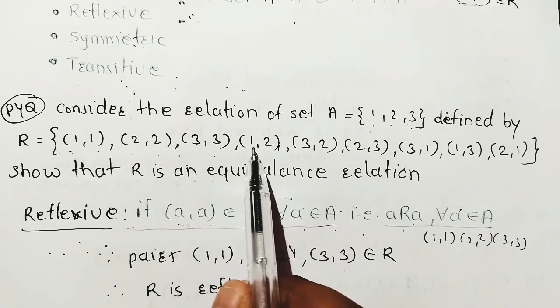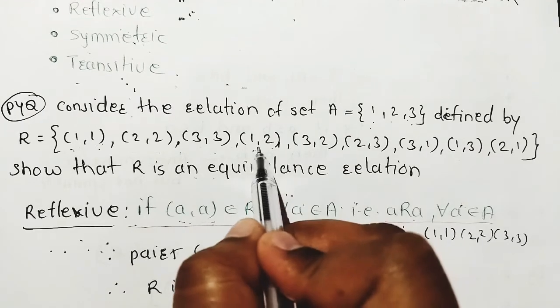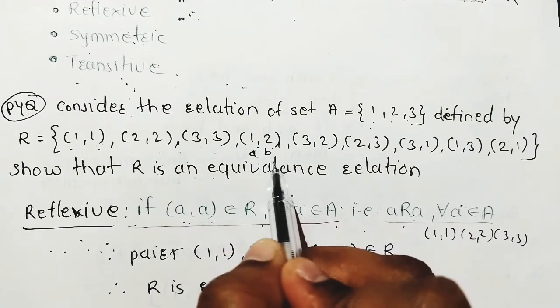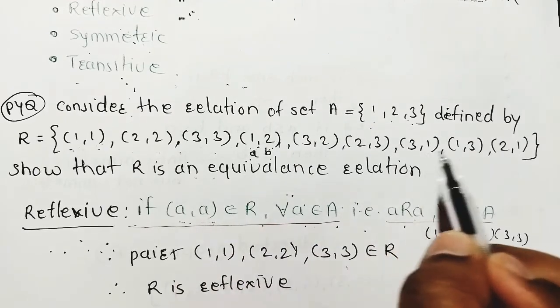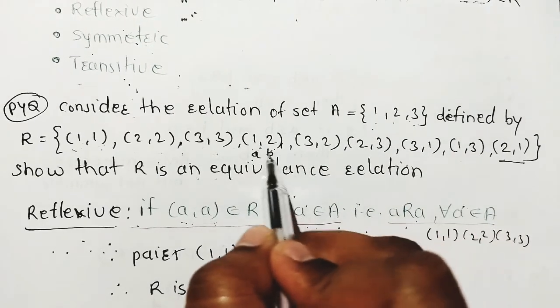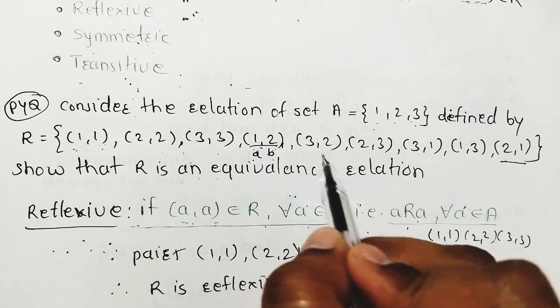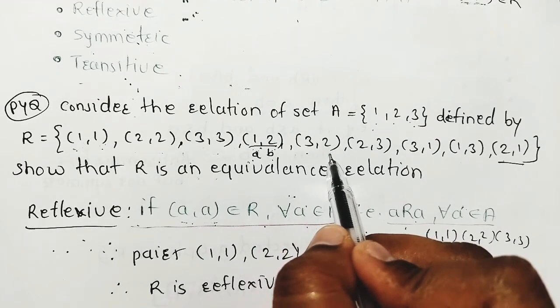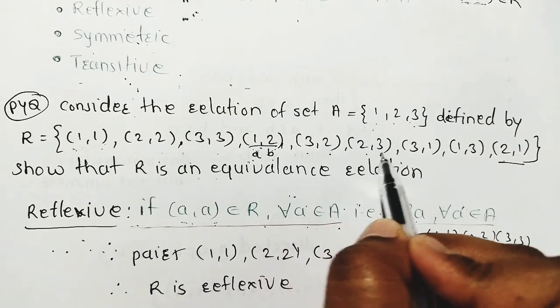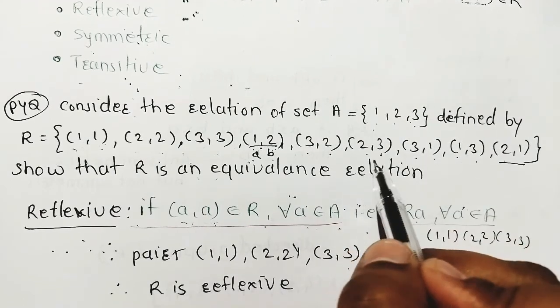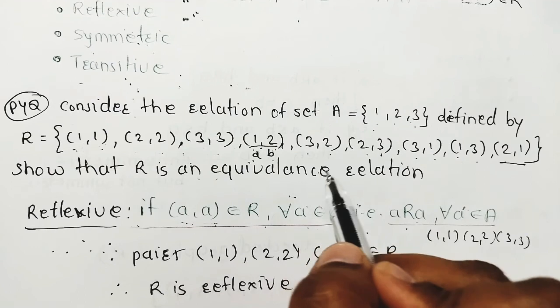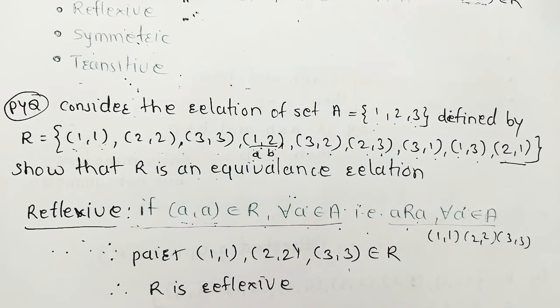1 is related to 2, A, B. Okay. Then we have to check the pair B related to A, means 2 related to 1. This is present here, 2 is related to 1. Next, 3 is related to 2. Here 2 is related to 3. 3 is related to 1, 1 is related to 3. Means these pairs are available in this. So this relation is also a symmetric relation.